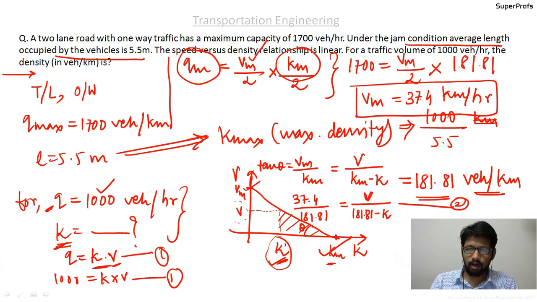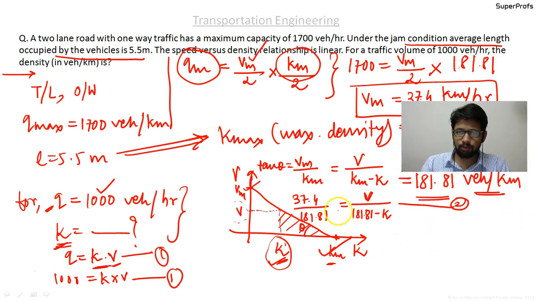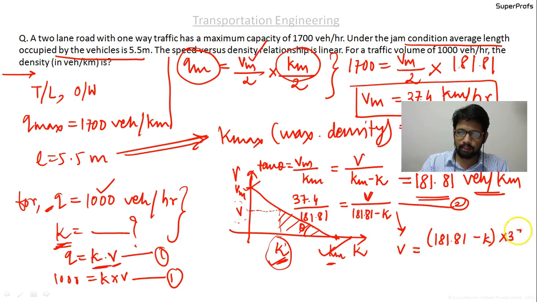Okay guys, so what I'll ask you to do is write this equation as V equal to (181.81 minus K) into 37.4 by 181.81, and substitute this in equation number 1.